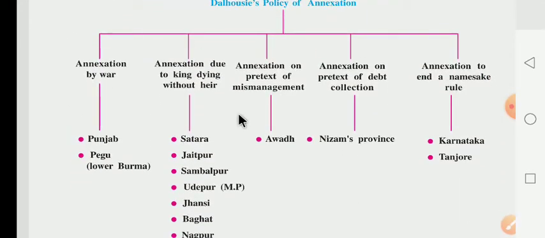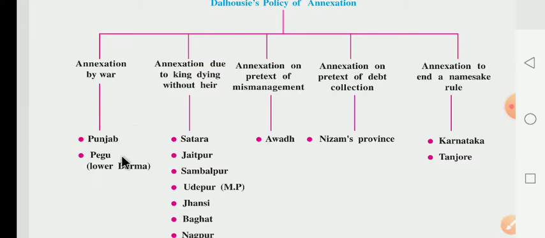Now you have to know about Dalhousie's policy of annexation. Here is the chart. Annexation by war, annexation due to a king dying without an heir. Heir means waris, uttaradhikari. Annexation on the pretext of mismanagement, annexation on the pretext of debt collection, and annexation to end namesake rules.